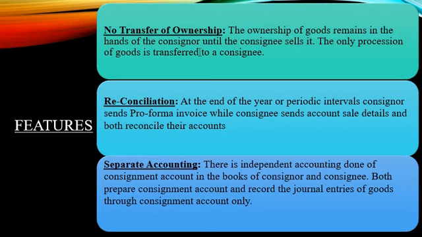All right. Next, separate accounting. Now there is independent accounting done, a consignment account in the books of the consignor as well as the consignee. Both prepare a consignment account and record the journal entries of goods through the consignment account only. Okay. Now here, a separate account, that is both the consignor as well as the consignee prepare their accounts, and then the reconciliation of statements is done.